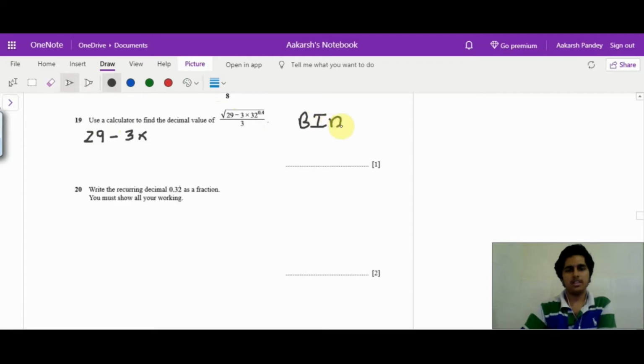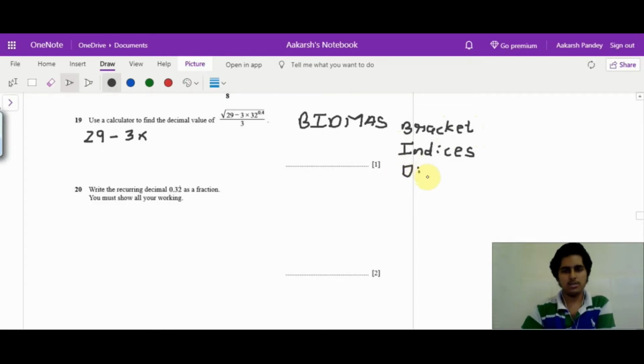BIDMAS, what it says is, first you do brackets, then you have indices, then the usual division, multiplication, and add and subtract.